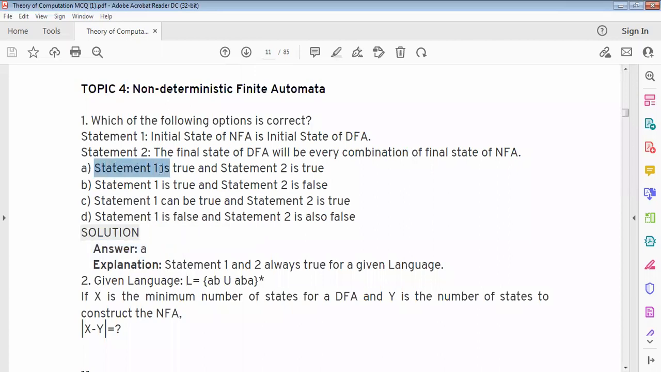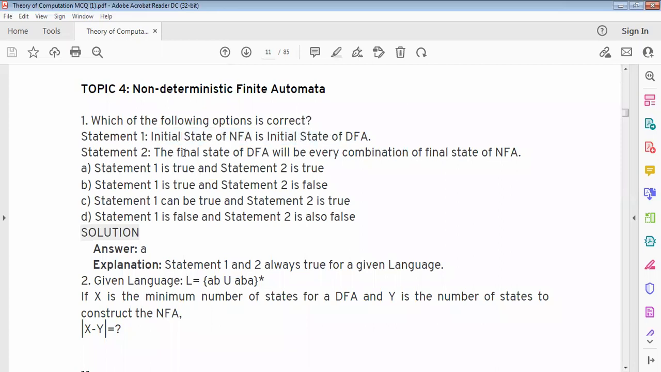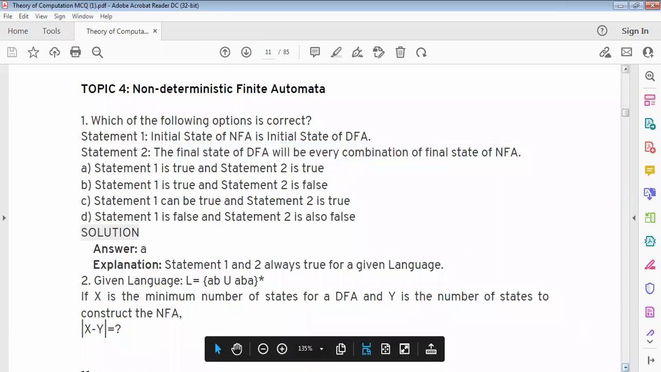Statement 1 is true and statement 2 is also true, because statements 1 and 2 are always true for a given language. Suppose the given language is L = (AB union ABA) Kleene closure. The initial state of the NFA is the initial state of the DFA, which is correct. The final states of the DFA will be a combination of final states of the NFA. Both options are correct.